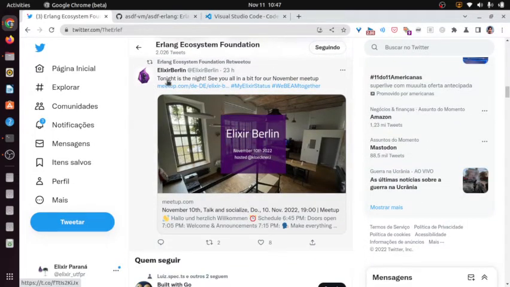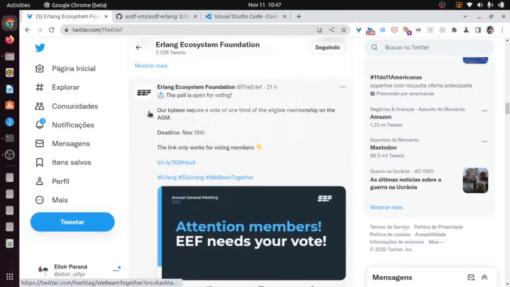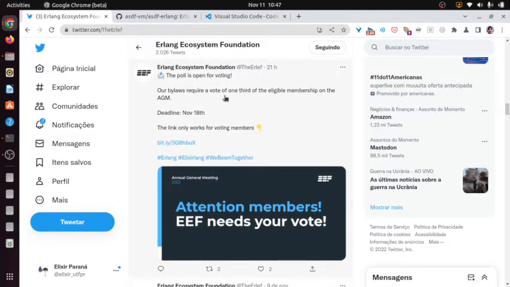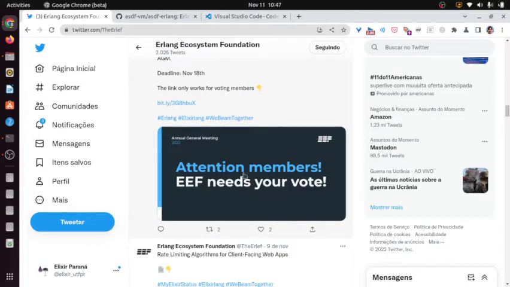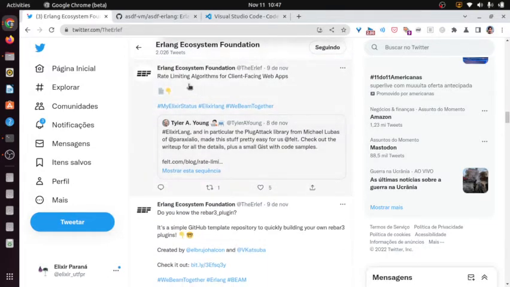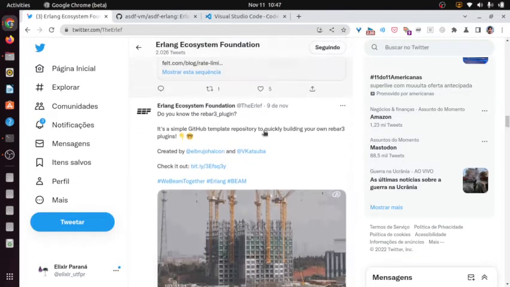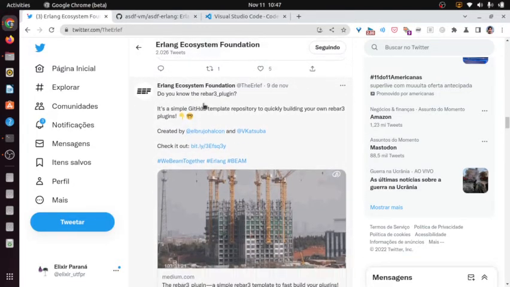Oh, there was yesterday an Elixir meetup in Berlin. And this is for people which are voting members of the Erlang Ecosystem Foundation. Rate limiting algorithms for client-facing web apps. Do you know the Rebirth Tree plugin?